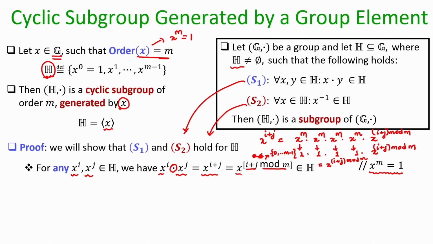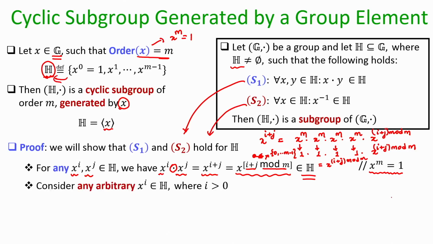That means this is nothing but some power of x where the exponent is in the range 0 to m minus 1, and that will definitely be an element of H, because any power of x where the exponent is in the range 0 to m minus 1 will give you an element of H. So, that shows the closure property, or S1, is satisfied.